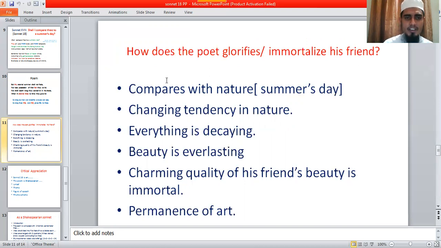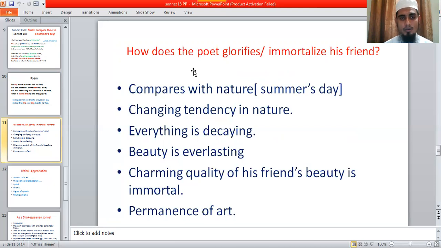At the very beginning you can give an introduction: William Shakespeare is very famous. Mainly he is a dramatist, but he also wrote many sonnets. Mainly in his sonnets he deals with the beauty of his friends. Sonnet 18 is the supreme example, where he glorifies or immortalizes the beauty of his friend.